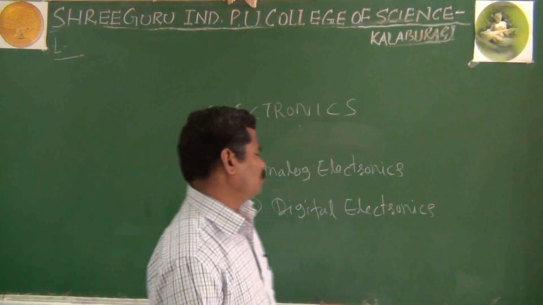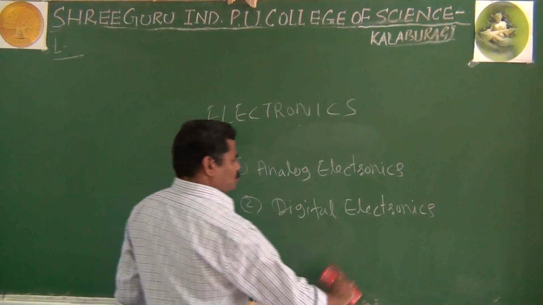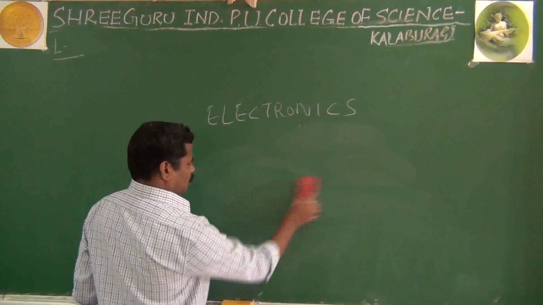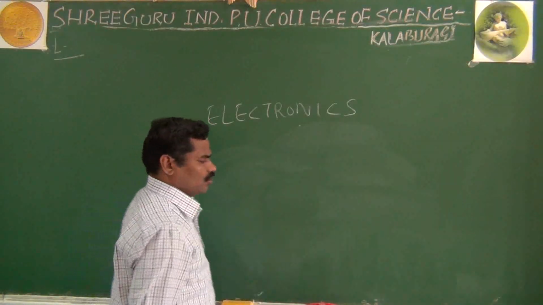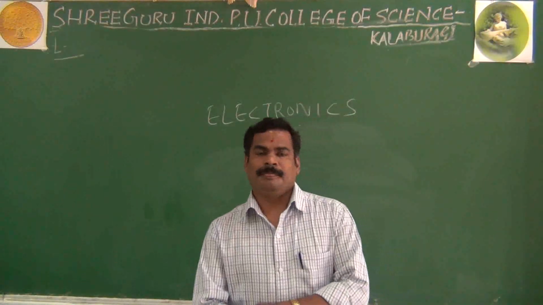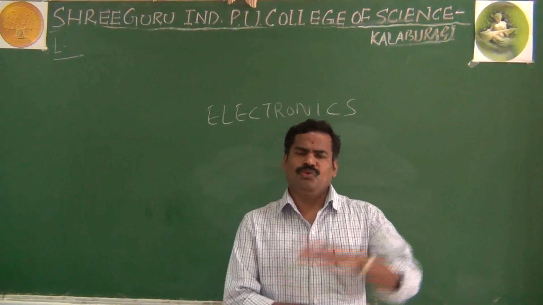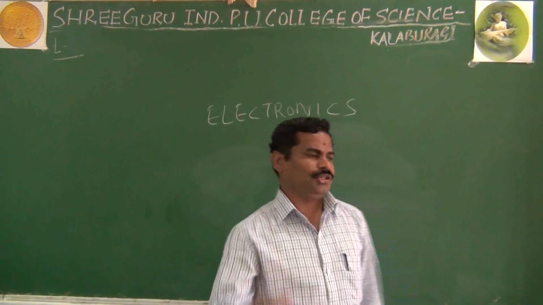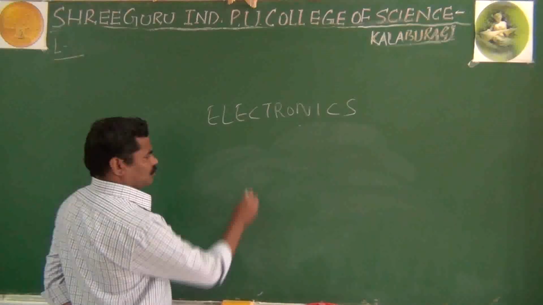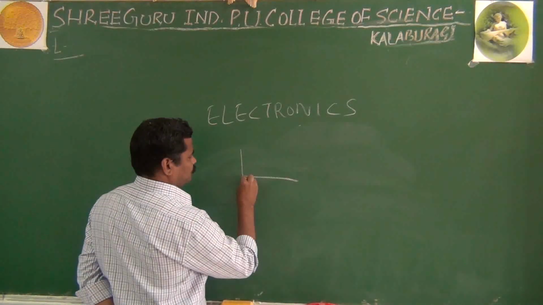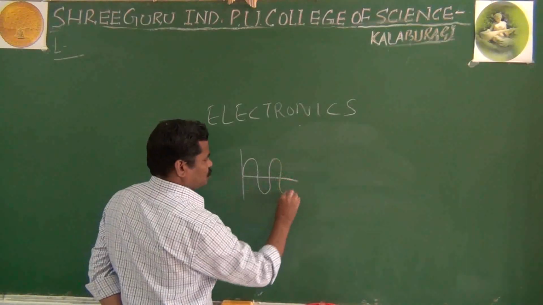And yesterday I said what an analog signal is and what a digital signal is. Actually, what are the drawbacks of the analog signal? We are not giving importance to analog signals. As I said, you can consider the analog signal to be a sine wave.